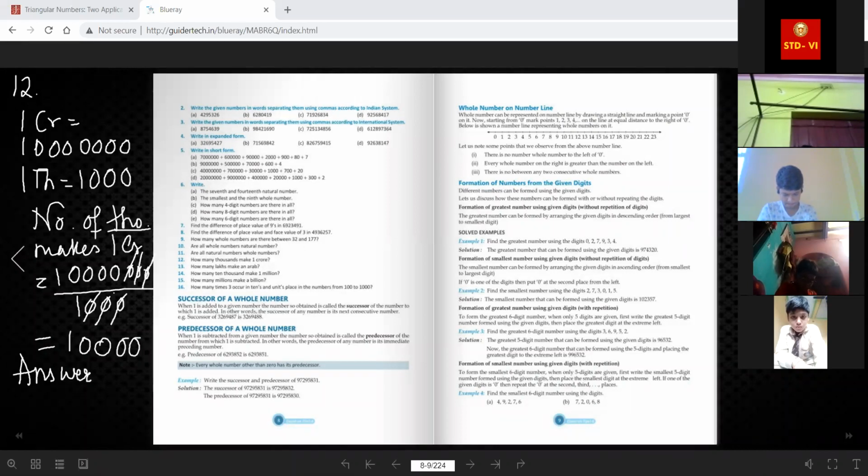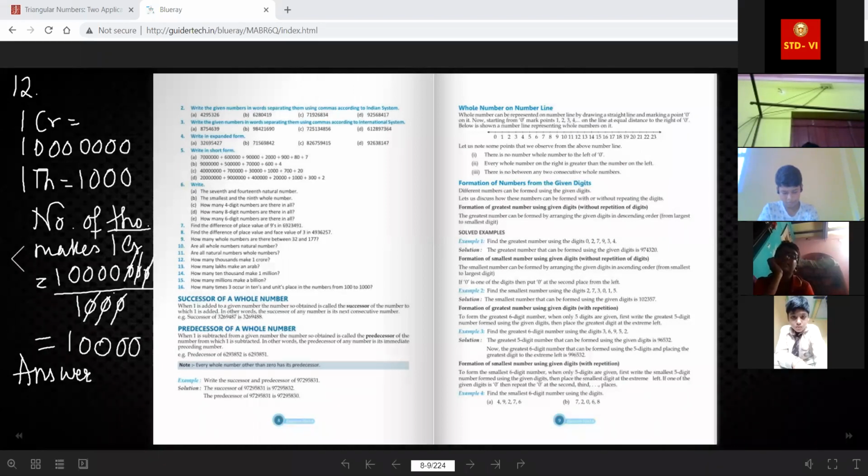Am I clear on my point? Okay, ma'am. You need to memorize that 10,000 makes 1 crore. You need to memorize that 1 crore means after one how many zeros, 1 million means after one how many zeros, one Arab means after one how many zeros. Like this, the place values you need to memorize.